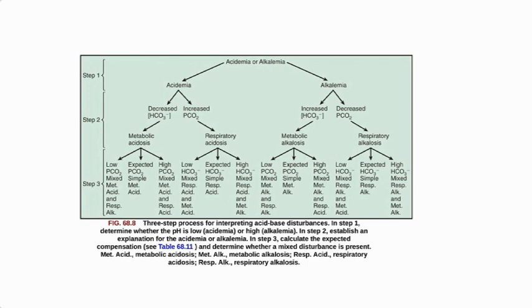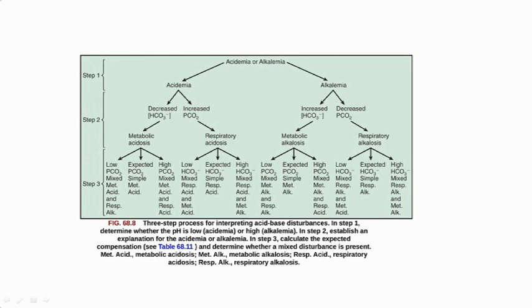Now, if it is metabolic acidosis and the PCO2 is as expected, then it is simple metabolic acidosis. But if PCO2 is low, then it is mixed metabolic acidosis and respiratory alkalosis. And if PCO2 is high, then it is mixed metabolic acidosis and respiratory acidosis, like the example you saw.